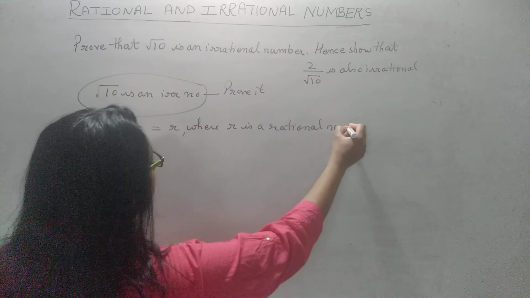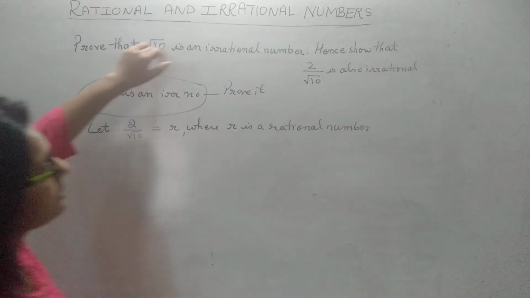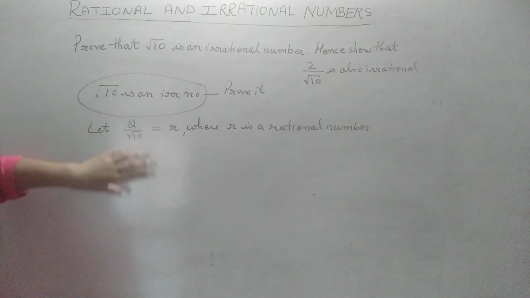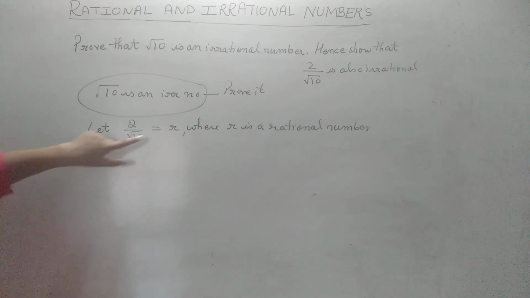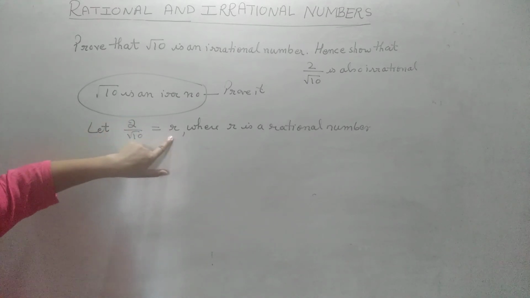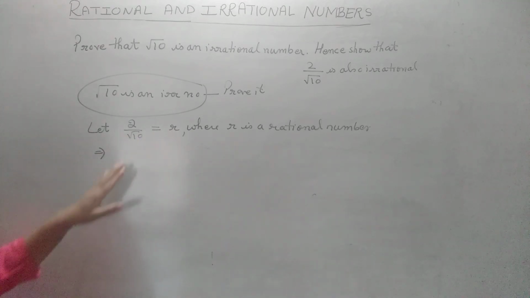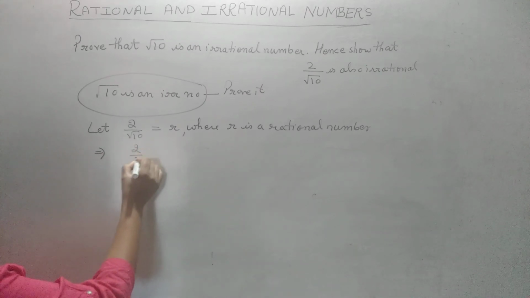So if we get this type of question, that prove that root 10 is irrational, and after that hence show that 2 by root 10 is also irrational, then this part has to be proved properly. How do we prove it? Let us suppose this is a rational number and its value is r. Then what do we do? We will keep the irrational number on one side, and everything else on the other side.